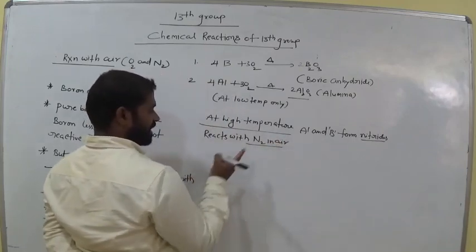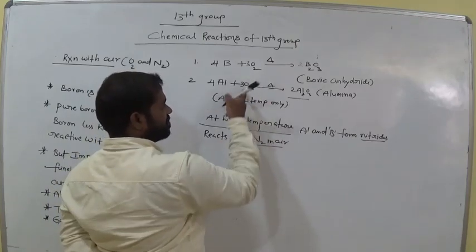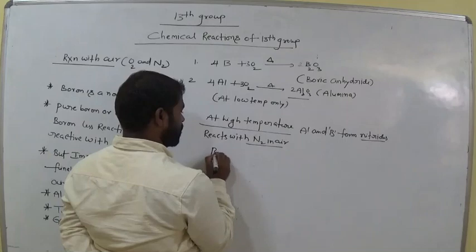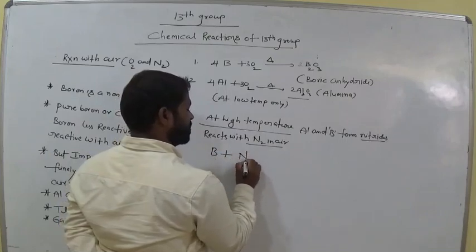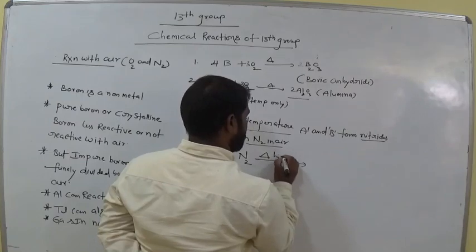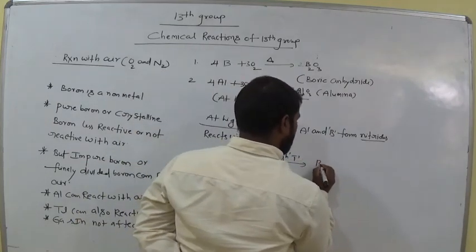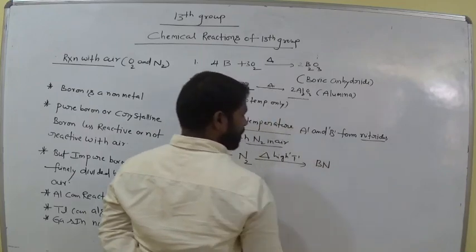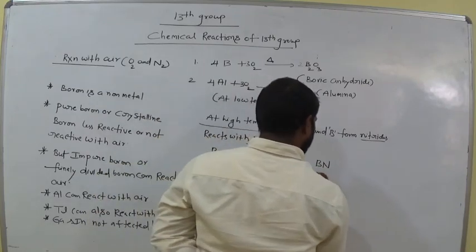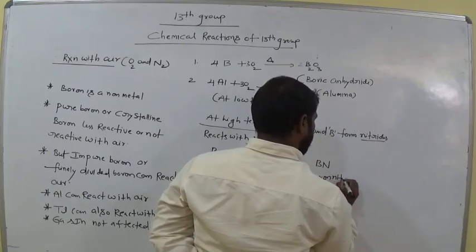At high temperature, these two interact with nitrogen in air. Here it interacts with oxygen. Now this is boron treated with nitrogen at high temperature. At high temperature, they form boron nitride.